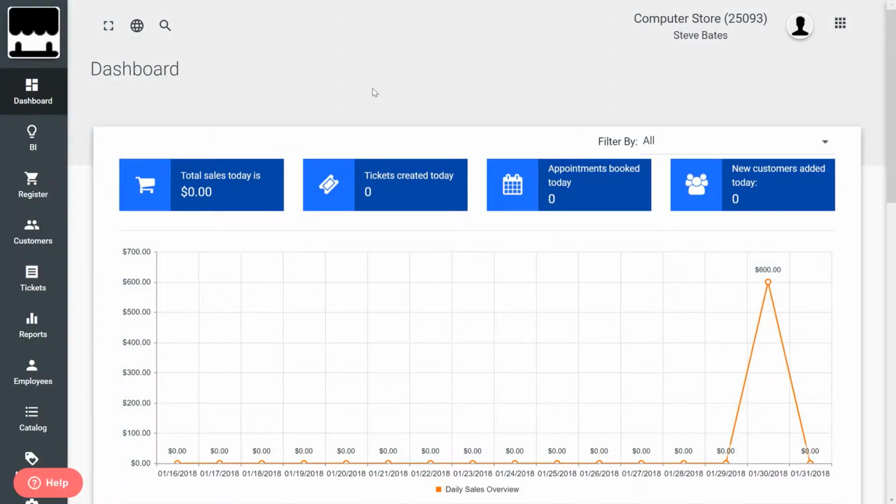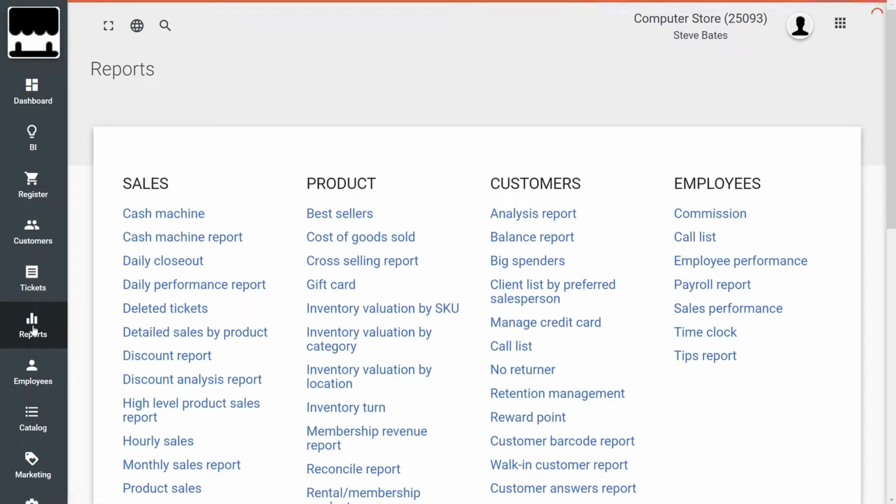The back office keeps a record of when your employees clocked in and clocked out of the POS system. To find this information, head to Reports. Then, under Employees, find Time Clock.